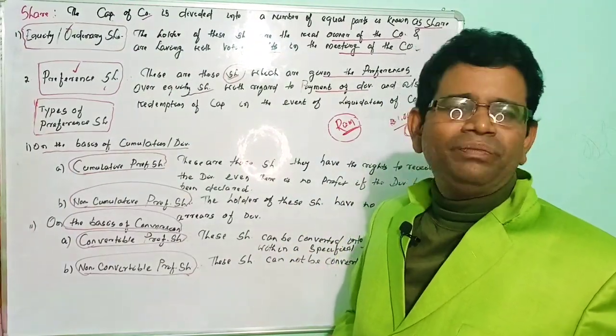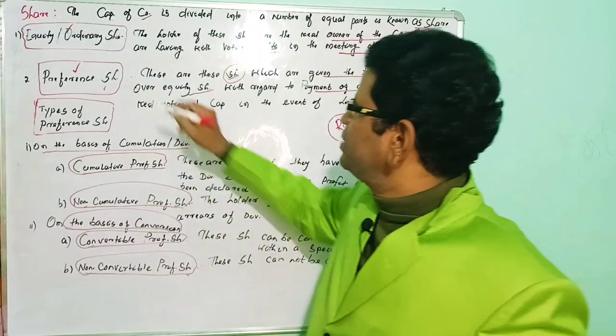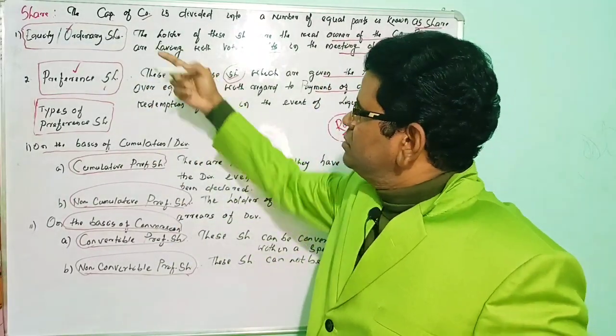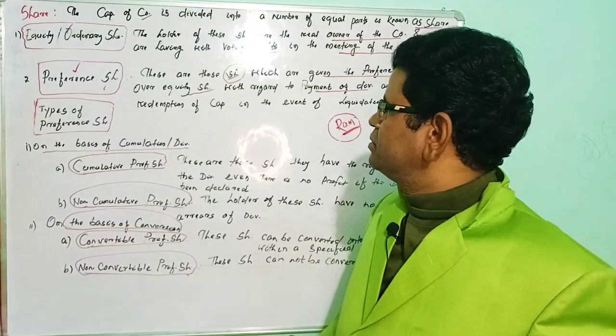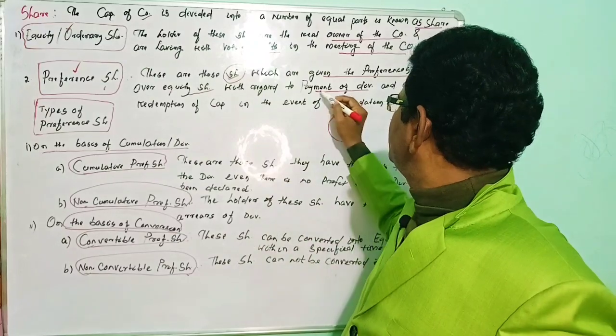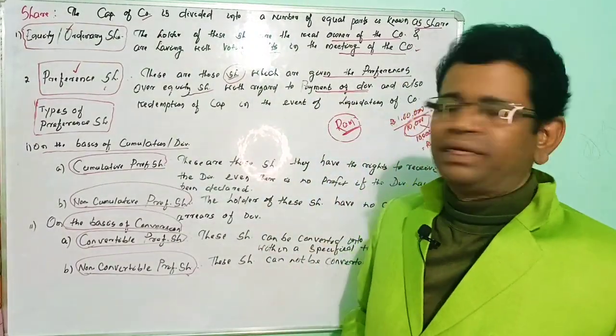The company will pay the dividend first to the preference shareholder, after that to the equity shareholder. So the preference shareholder gets the dividend first, and the dividend is also at a fixed rate.